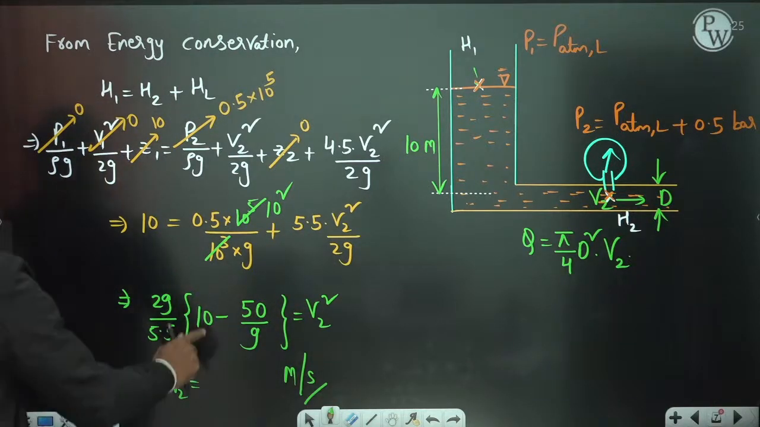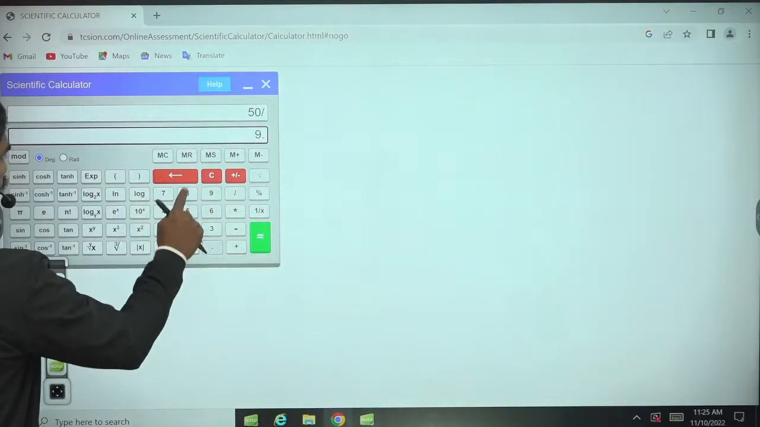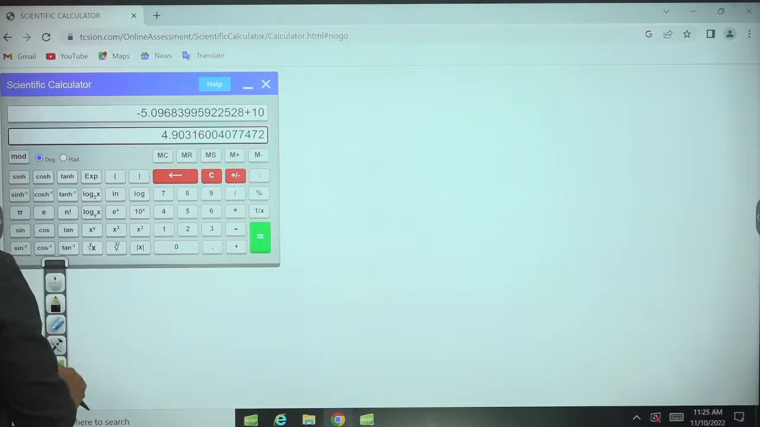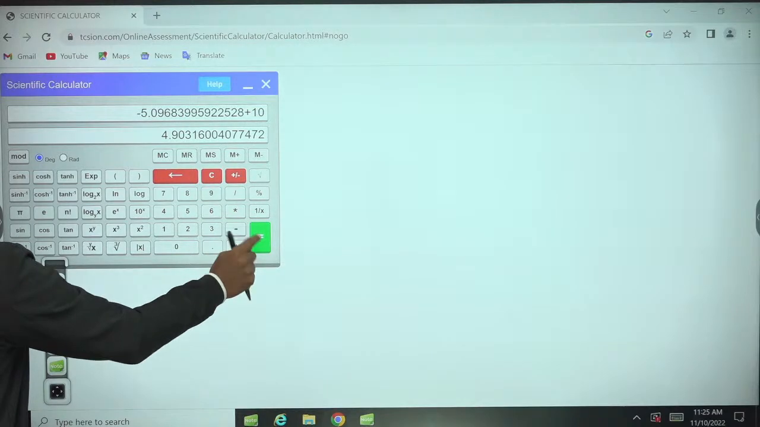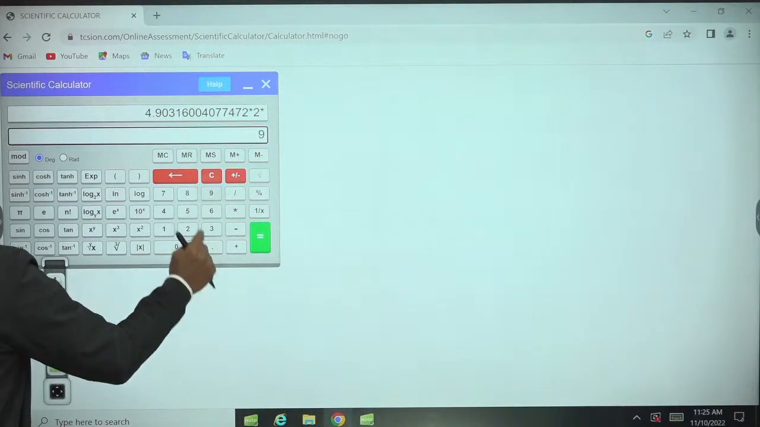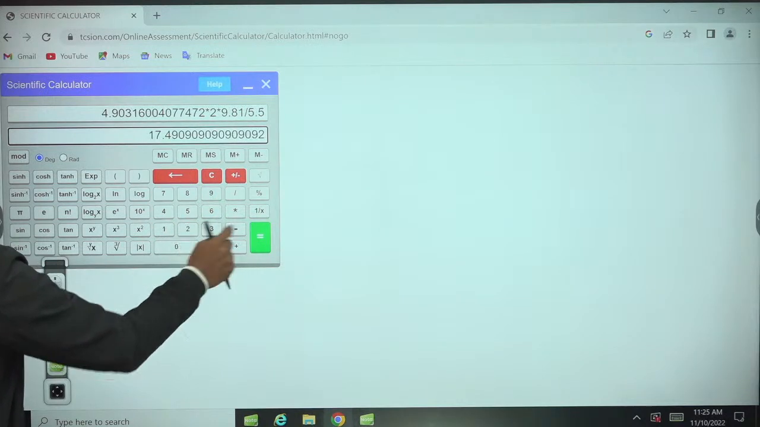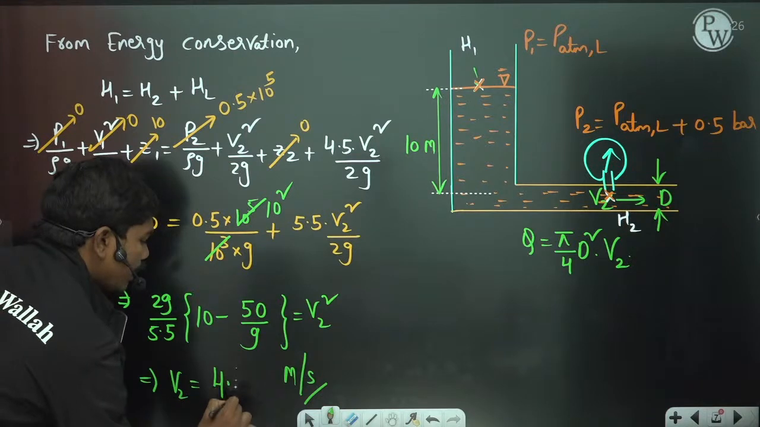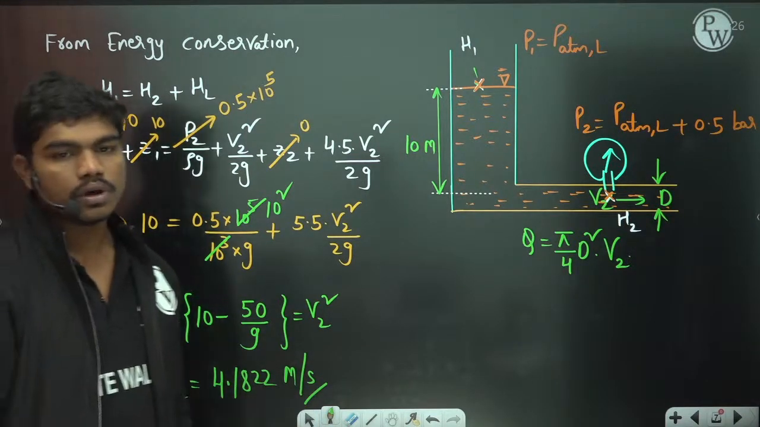So let us calculate this value. 50 by 9.81. This value has to be subtracted from 10. Then multiply it with 2g by 5.5. So this is V2 square. If you take the square root, 4.1822 meters per second, correct? So 4.1822 meters per second.